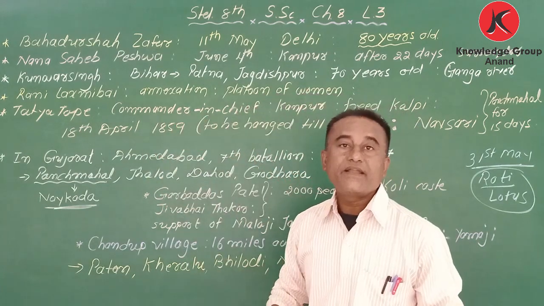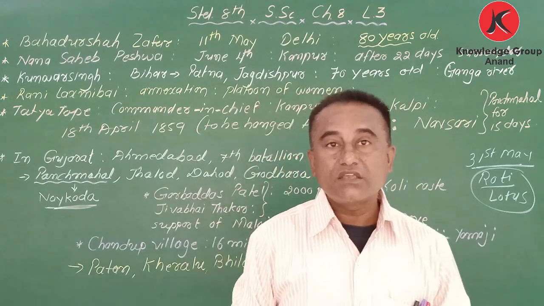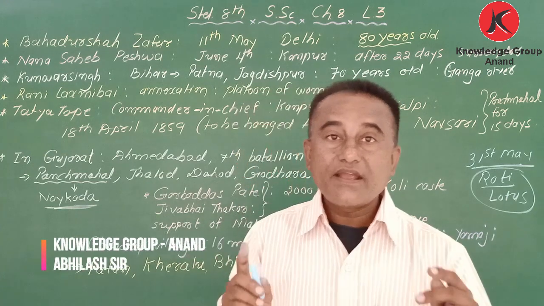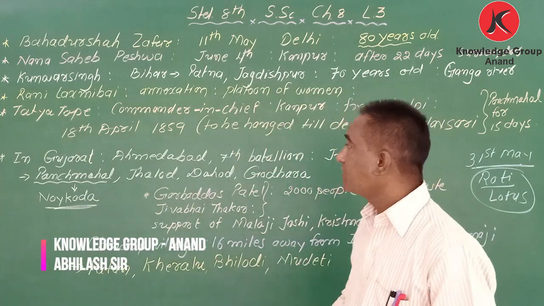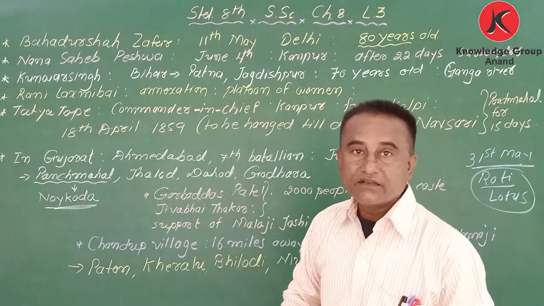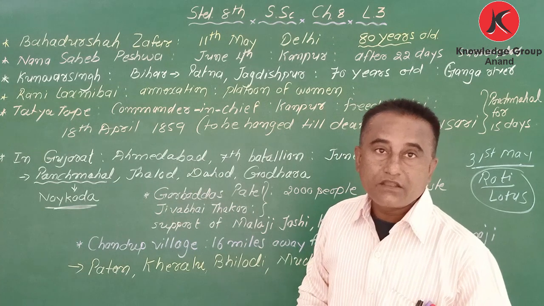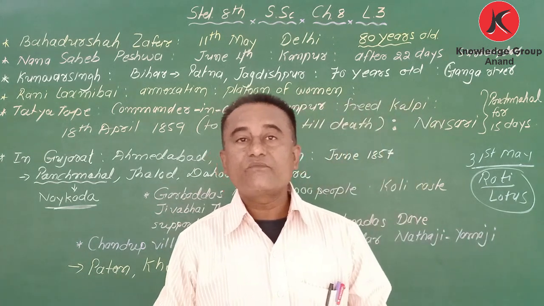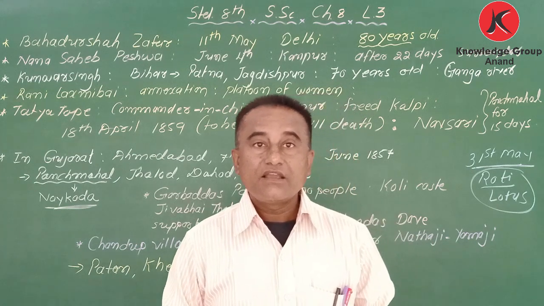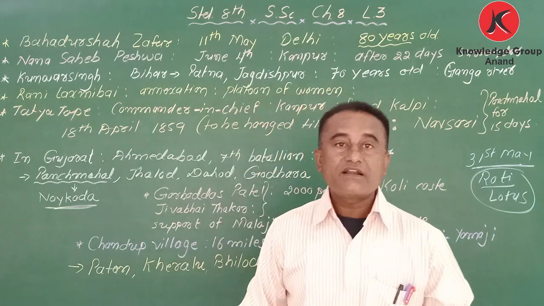Nana Sahib made him a leader. And just as I said, within 2 years he got name and fame in this revolt. It is said there are many things related to him. Number one is, it is said he died on 18th April 1859, because one of the persons who knew him very well had given the information about Tatya Tope, and he was caught.